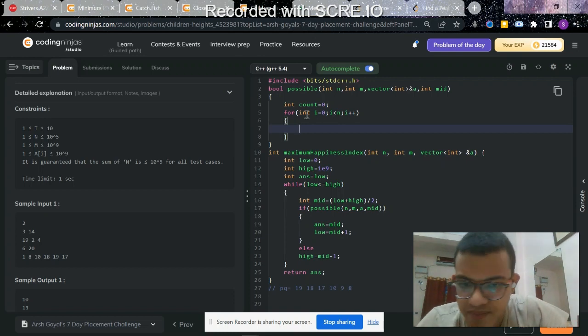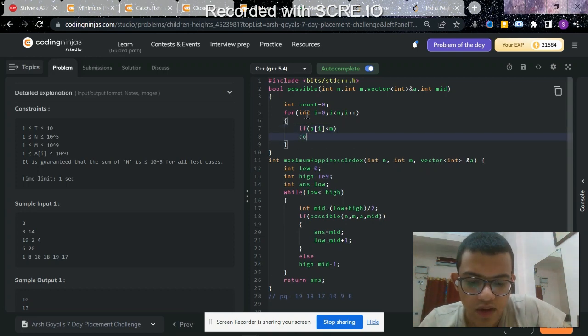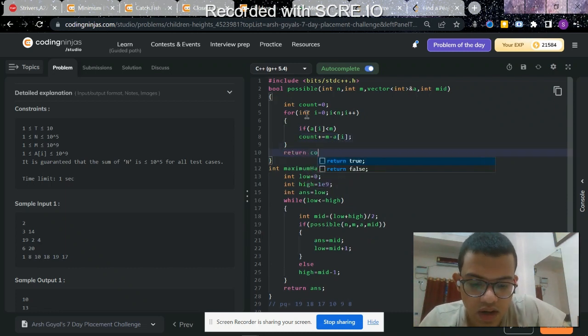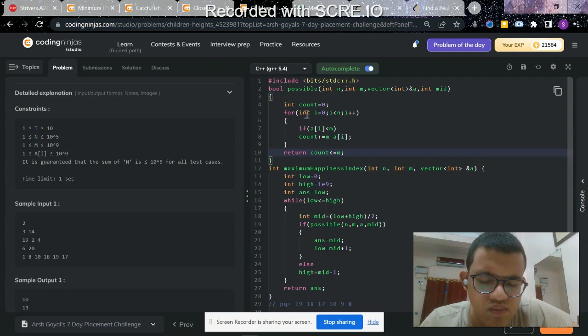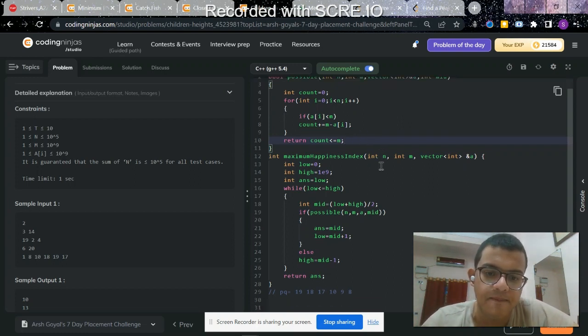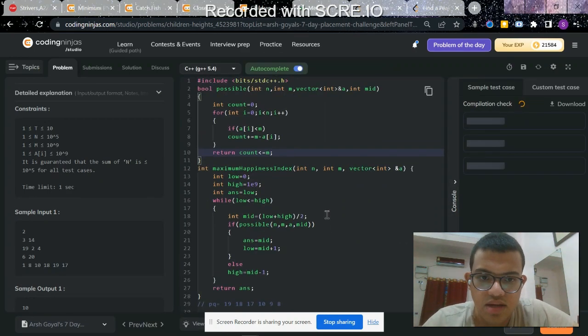So if the value of a of i is less than m, count plus equal to a of m minus a of i. Return count less than or equal to m. I think this much is sufficient. Let's test this.